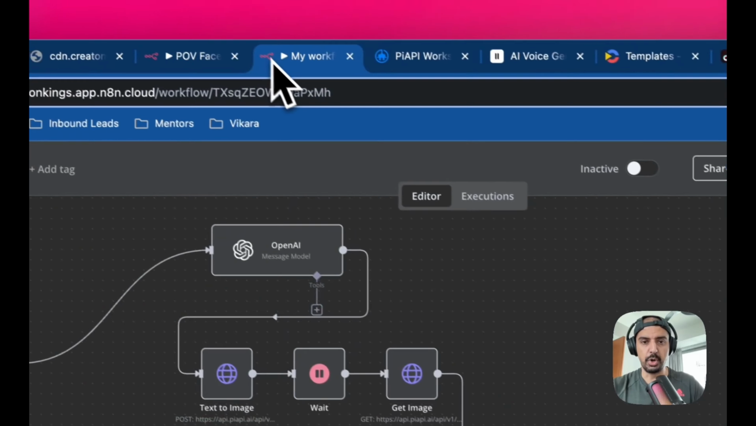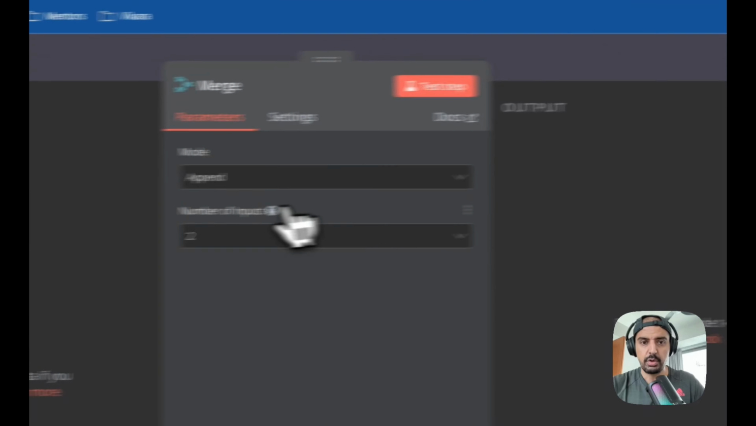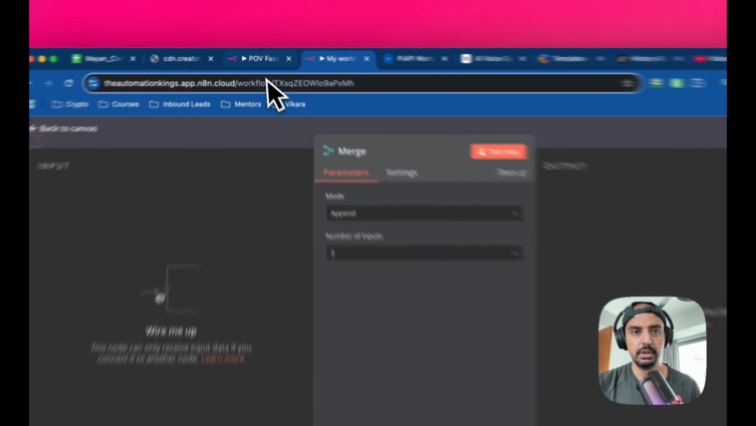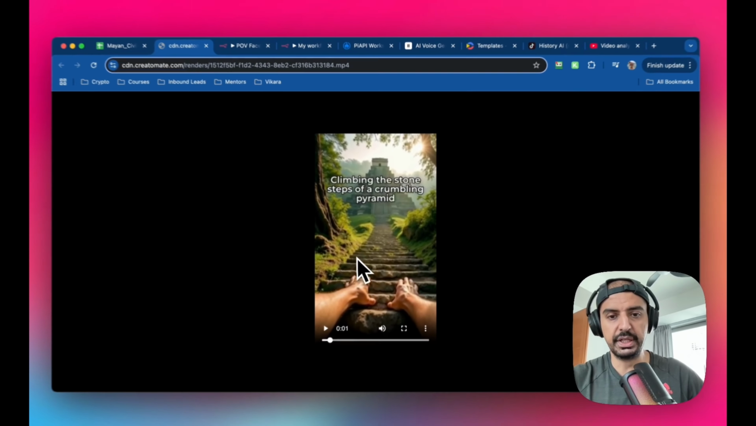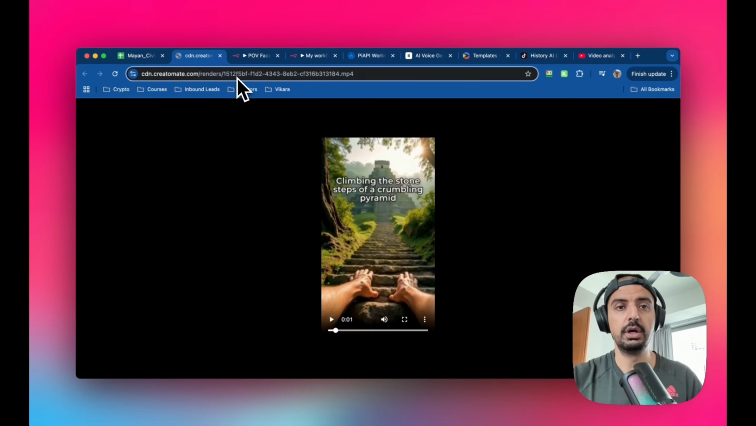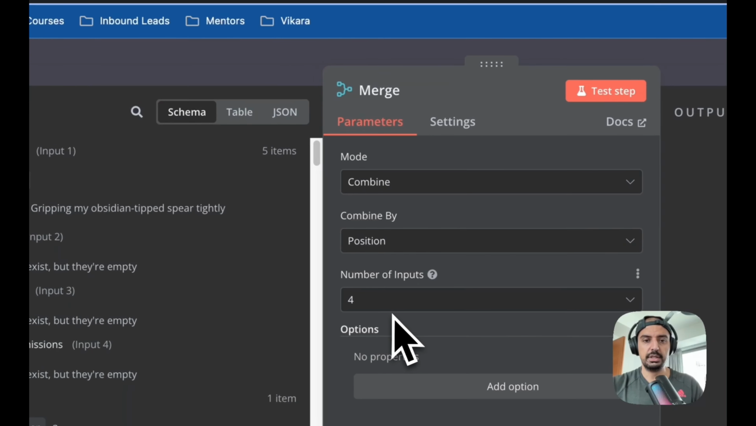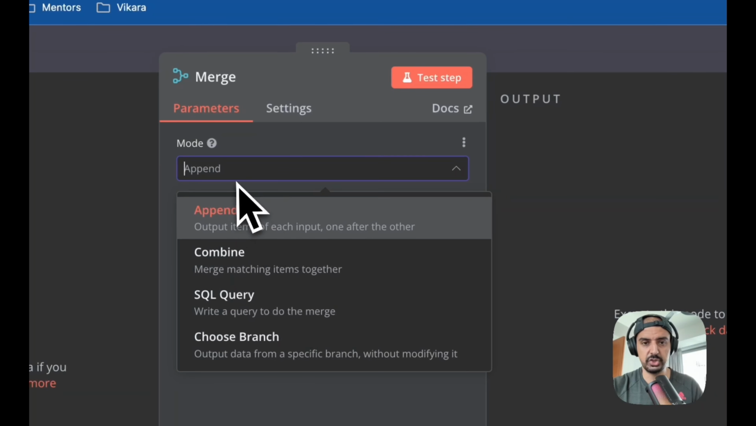So the first thing you want to do is get a merge module. I'm just going to open this and get the merge. For the number of inputs, if you think about it, we need 4 inputs. If I go back to the original, what are we going to need to render this video? We're going to need the captions, the video, the image, and the sound. So there are 4 inputs. Set this to 4, which is the same as this. Then we need to combine them before we can merge it, so select this and change it to combine.